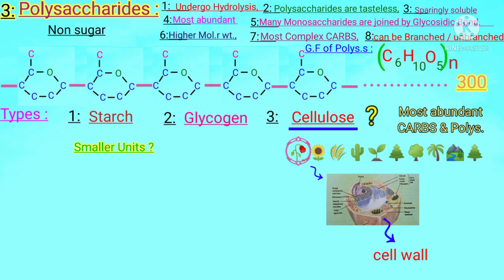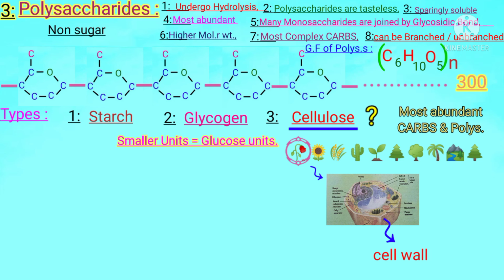These can be different, or again glucose. These can also be fructose, mannose or galactose. Let me solve your problem: the smaller units of cellulose are again glucose. So glucose is the smaller unit not only of cellulose but also of starch and glycogen.